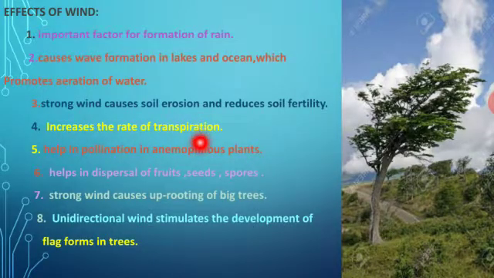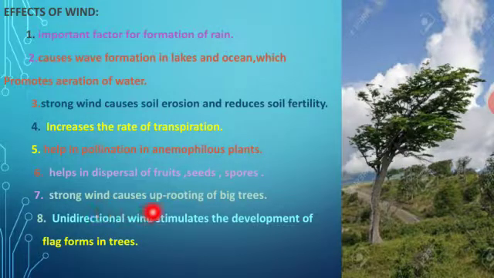Transpiration means the exchange of gases or removal of excess water from the plant body. When an increased amount of wind is blowing, the transpiration will be reduced. The next one, pollination in anemophilous plants. Anemophilous means pollination that takes place with the help of the wind. It is also very helpful for dispersal of fruits, seeds and spores, that is, carrying the seeds of fruits or spores from one place to another.